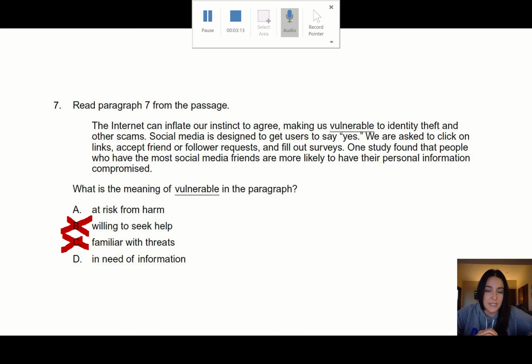So I'm down to A and D, in need of information. Do I think that vulnerable means to be in need of information in this context? No, I don't think so. I think that it means that I am at risk from harm. So A is the correct answer.